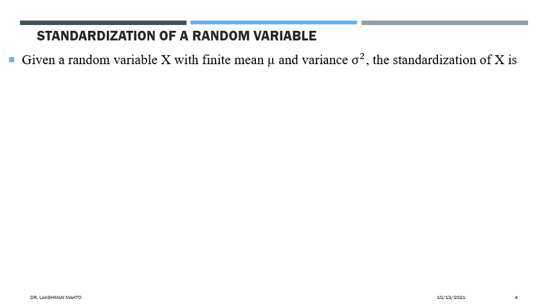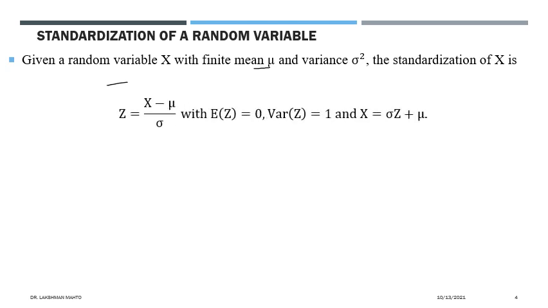So what is standardization? Suppose we have a random variable X with mean mu and variance sigma square. Now we want to perform standardization of this X, and we will denote the standard random variable by Z. Z is meant for a standard random variable. So how can we standardize it? We take the random variable, deviate it by its mean, and divide it by the corresponding standard deviation.